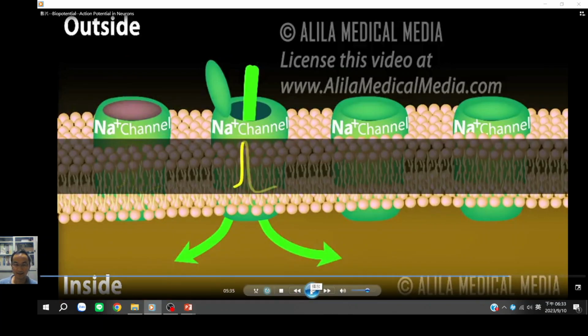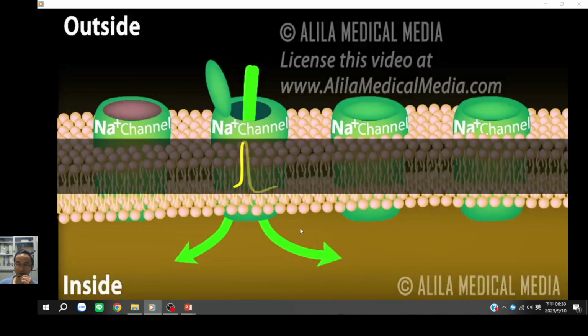So I think that is enough for the videos to talk about how to generate the action potential of a neuron. It explains more than enough, because it even explains the relative refractory period as well as the absolute refractory period, and we will discuss this later.